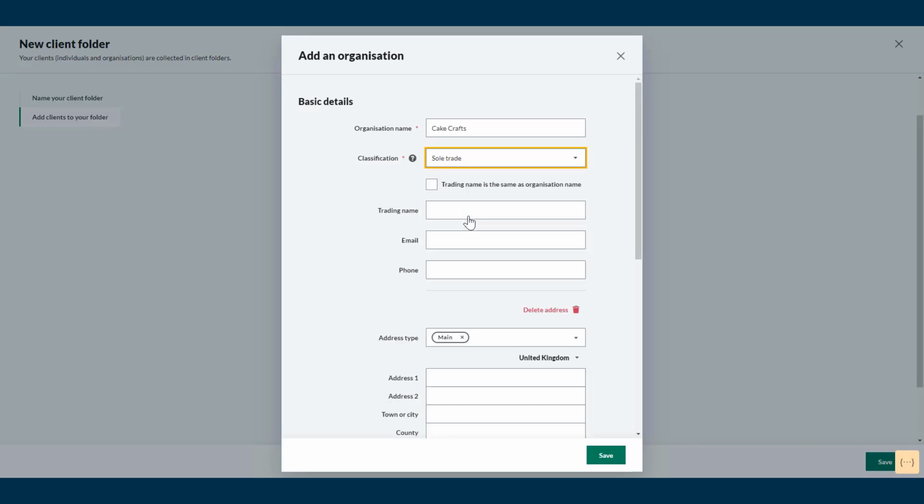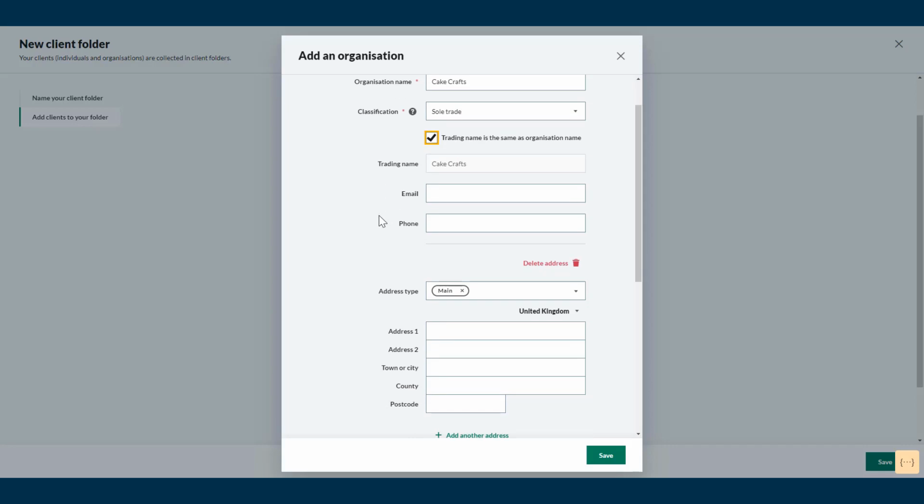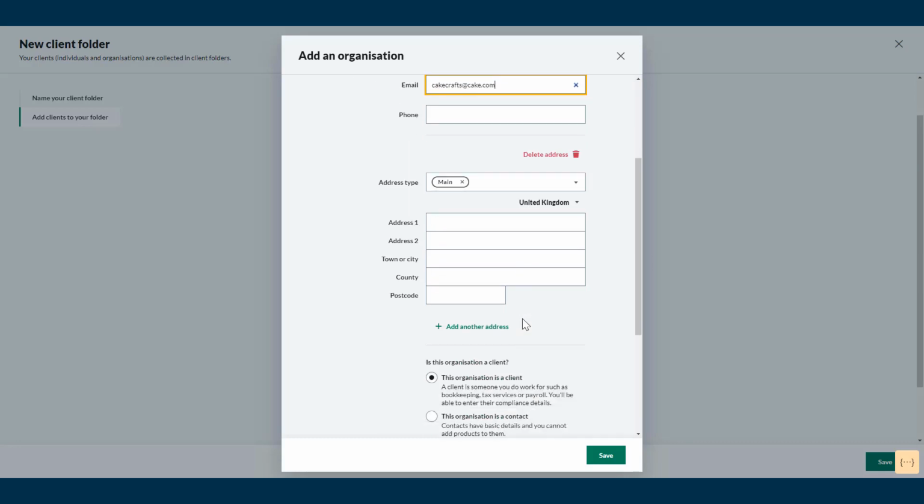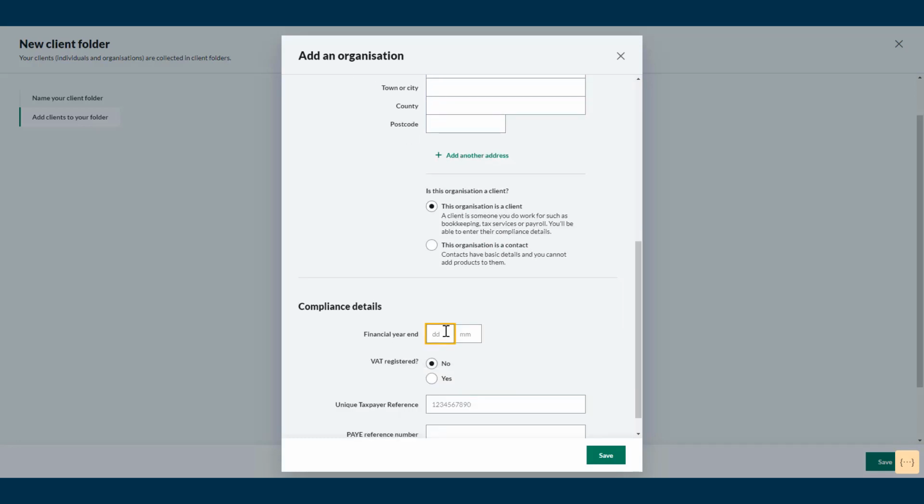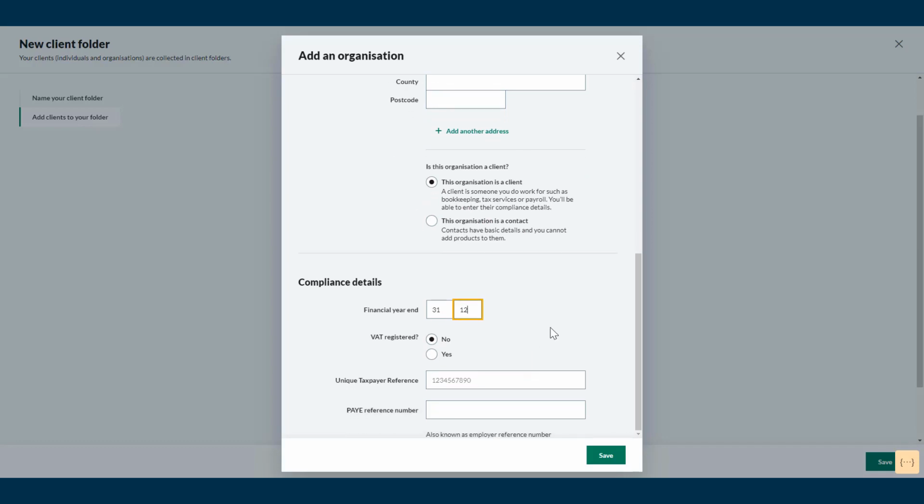As an example, I will enter K-Craft as a sole trade, and the trading name will be the same as the organization name. I will also add an email address for them. I will skip the address section and enter their financial year end. However, if you have all the details available, it's best to add them to have a more complete record. Once you're happy with the information entered, just click Save.